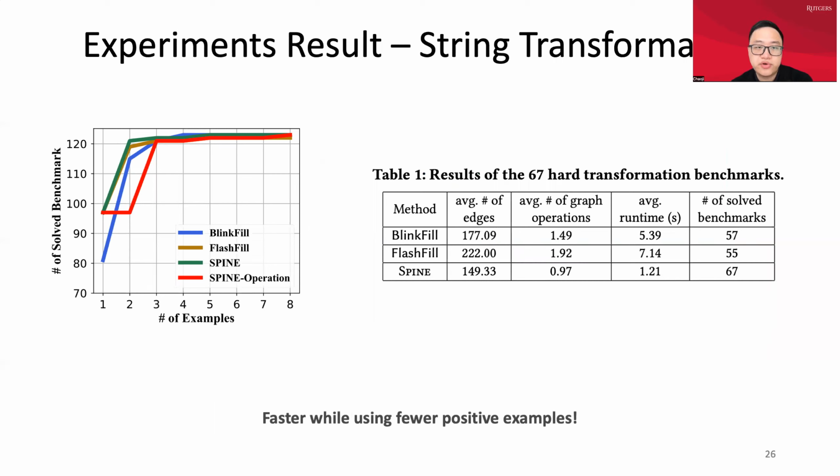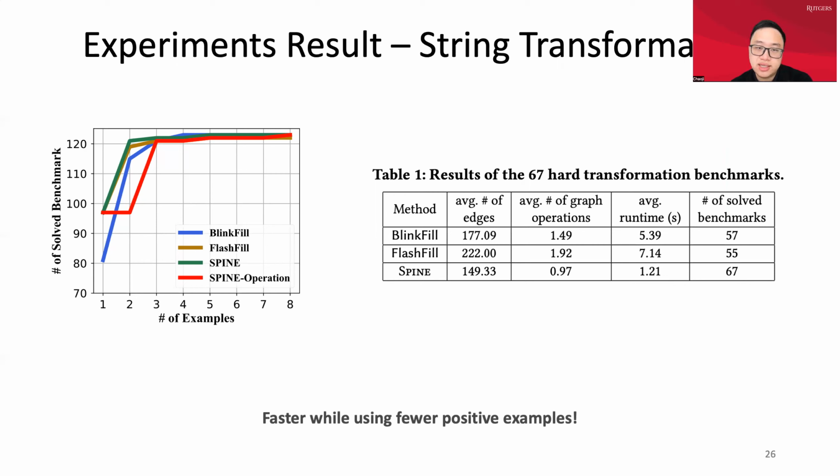And this is the experiment for string transformation. The left diagram shows how many examples each method needs to solve the benchmarks, and the right table shows the result for 67 hard transformation benchmarks. The most important thing here is that SPY can solve more benchmarks compared to BlinkFill and FlashFill.